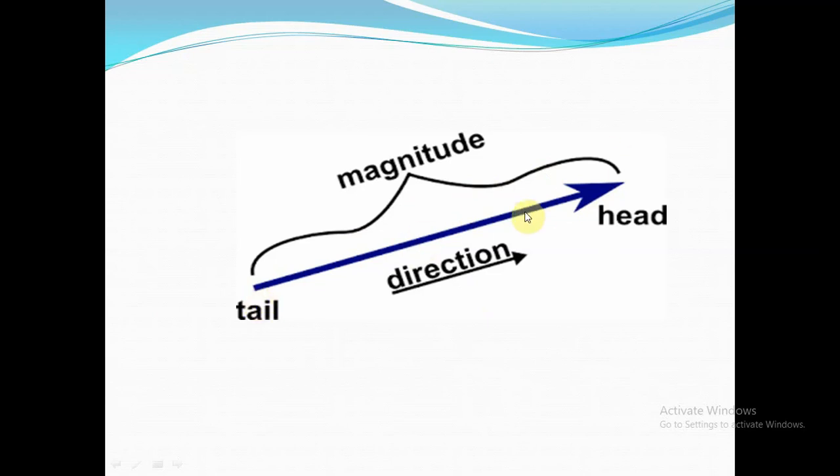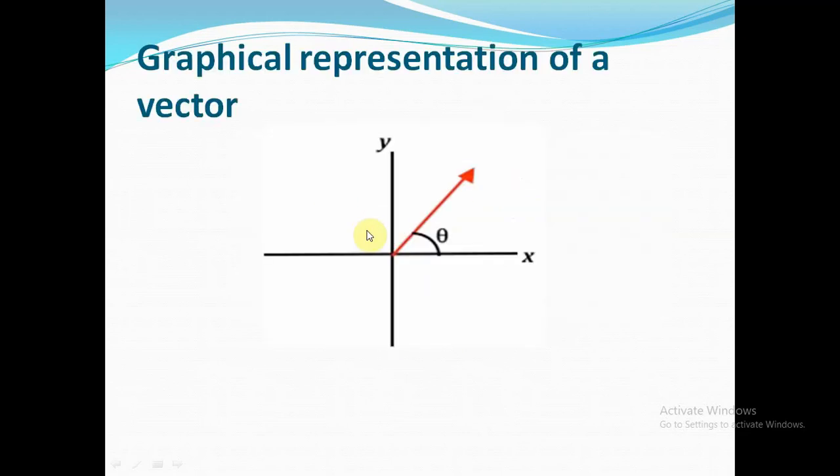Here is a vector, here is the arrow mark, its direction is towards here, and the length of it gives its magnitude. So vectors are the physical quantities with magnitude and direction. Graphical representation of a vector.